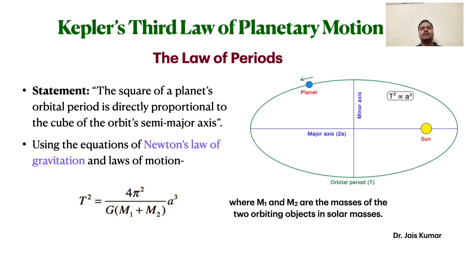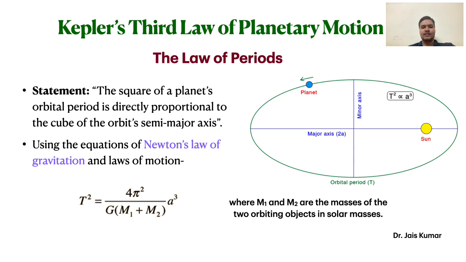Coming to Kepler's third law of planetary motion, the third law is about the time period of the planets. When a planet completes one complete revolution around the sun, the time taken by the planet is known as the time period of that planet. This law tells that the square of the planet's orbital period is directly proportional to the cube of the orbit's semi-major axis.